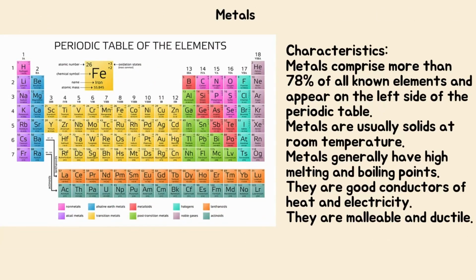Next is metals. Characteristics. Metals comprise more than 78% of all known elements and appear on the left side of the periodic table. Metals are usually solids at room temperature. Metals generally have high melting and boiling points. They are good conductors of heat and electricity. They are malleable and ductile.